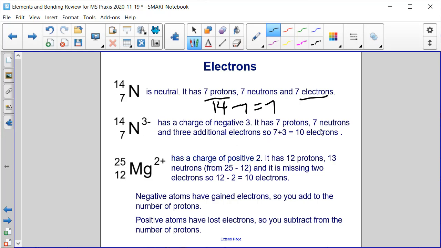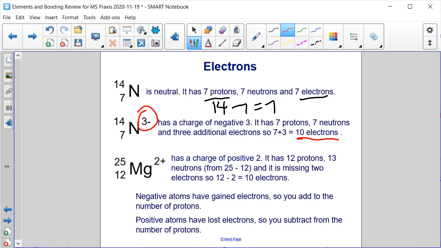So 7 protons and 7 neutrons, but 3 additional negatives. So if we started with 7 protons, 3 additional negatives gives us a total of 10 electrons. Okay, so 10 electrons, because we have this -3, or this excess of 3 more negative charges.